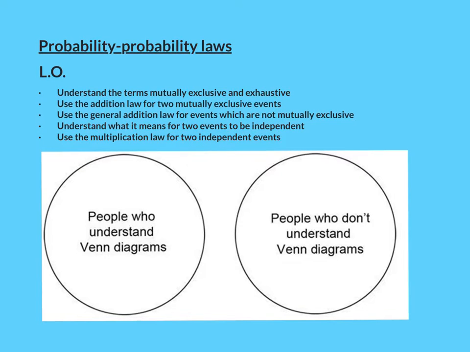Now we've first of all got a Venn diagram here, and these two events are mutually exclusive because they cannot happen at the same time.